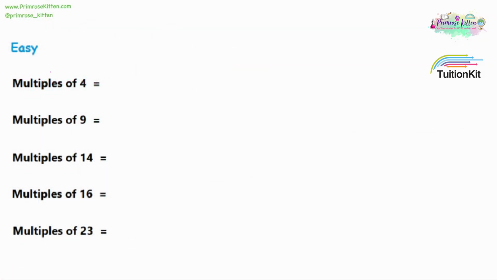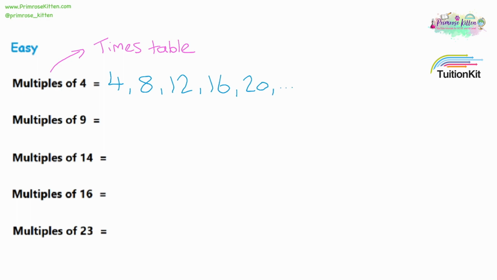Okay, so multiples on their own are really easy. When you see the word multiple, it just means the times table. So when we're looking for the multiples of 4, that's just the 4 times table, starting with 4, and then 8, 12, 16 and 20. Now the 4 times table will continue on forever, and for these questions we are just going to write the first 5.